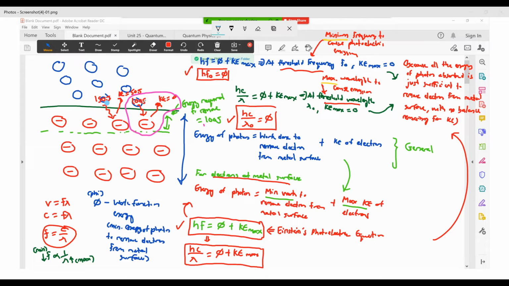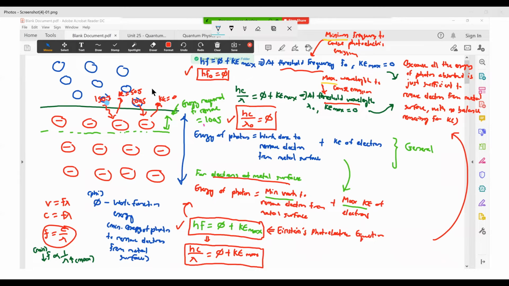What happens here is that this whole 100 joules has been used to remove the electron only, but there's nothing remaining for Ke. But if, say, I have a photon with 150 joules, like this one here, 100 joules will be used to remove the electron, but the remaining 50 joules will be used out as Ke. Okay, so that part is okay.